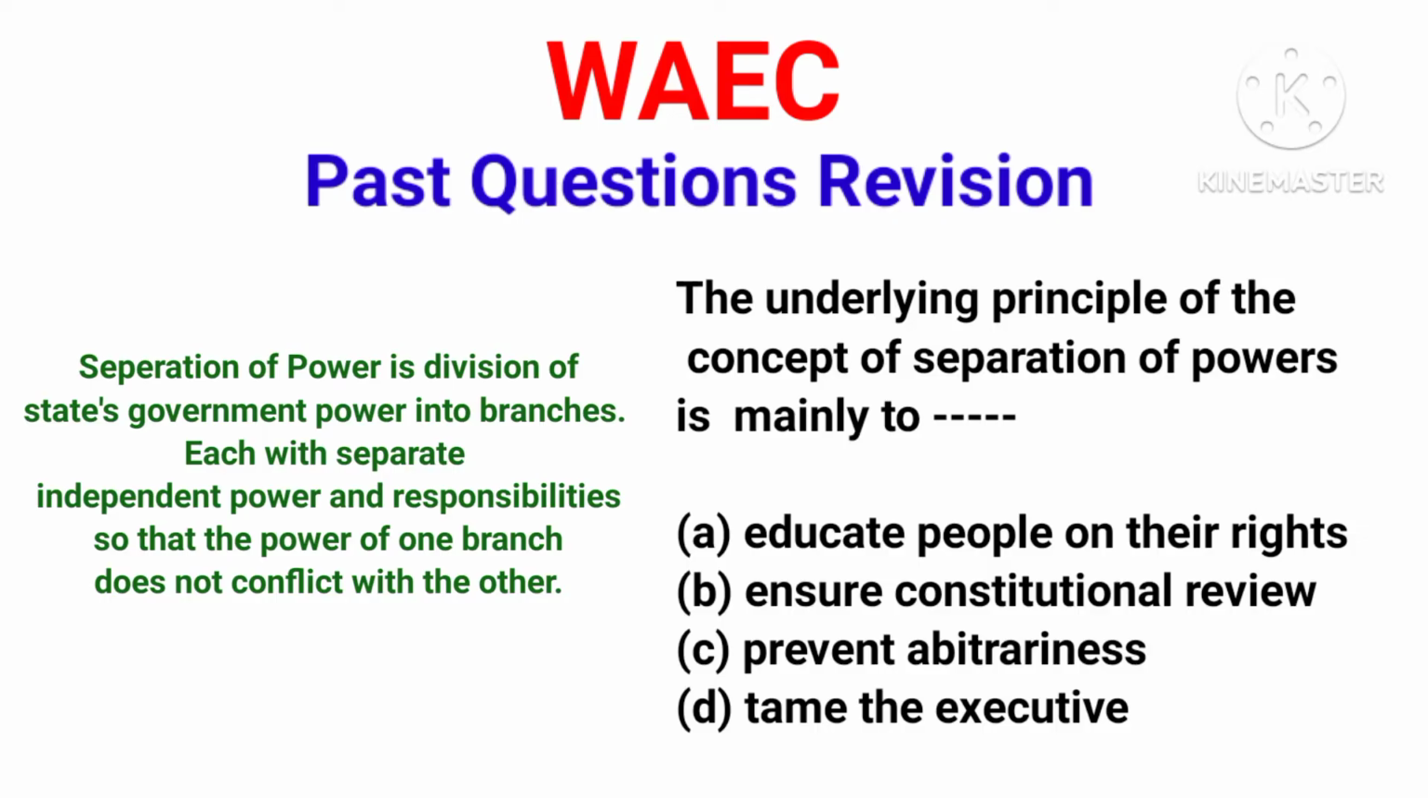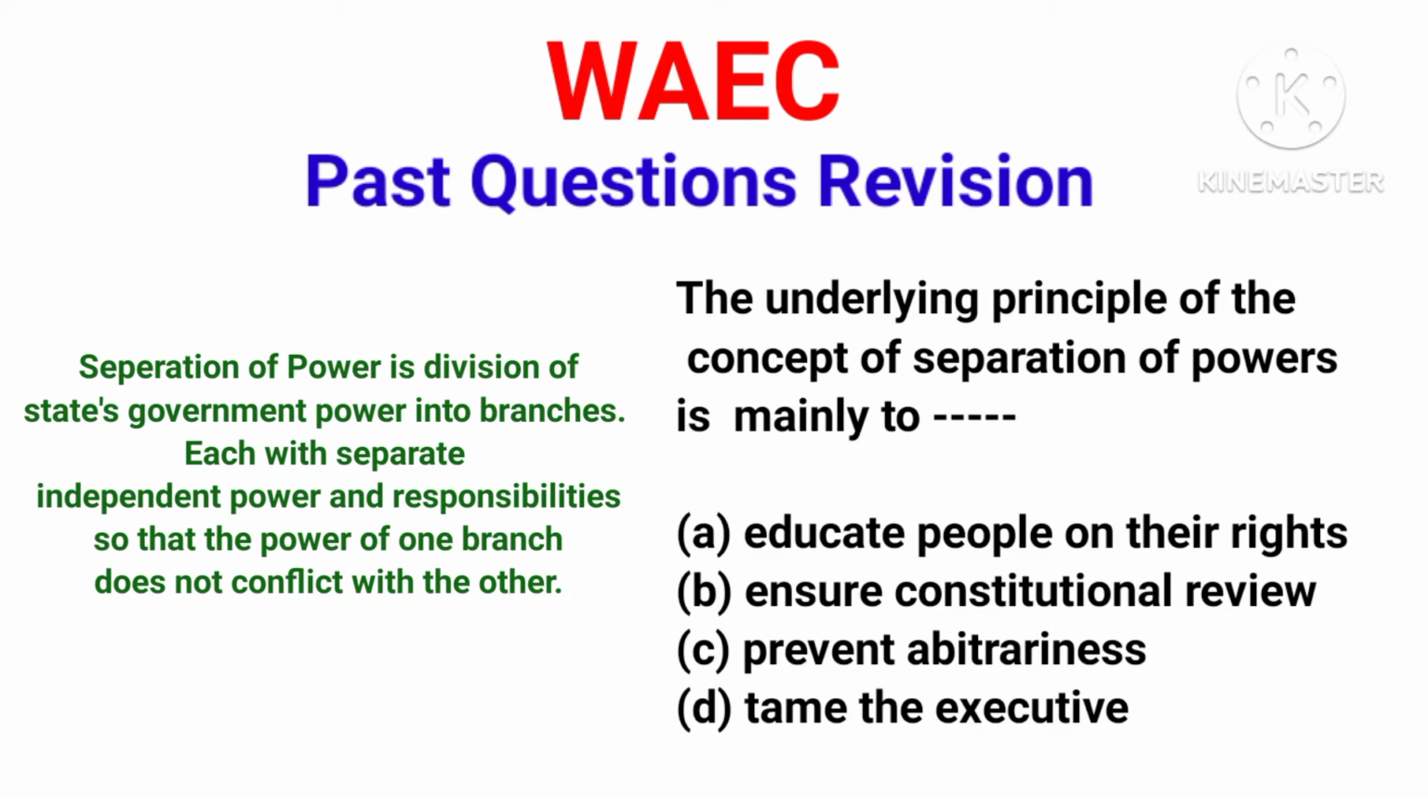The essence of separation of power is to prevent concentration of power in a particular branch of government, which can lead to arbitrariness. That means it can lead to that branch of government doing things the way they like, abusing the power. Separation of power encourages responsibility to be shared among the different branches of government, just like we have it in Nigeria, where we have the judiciary, the executive, and the legislature with their different powers and responsibilities, and they provide checks and balances for each other.